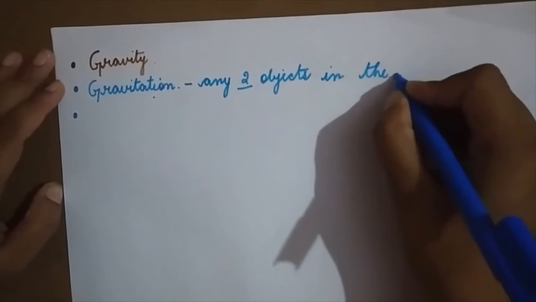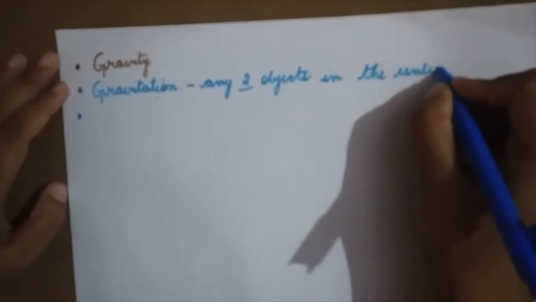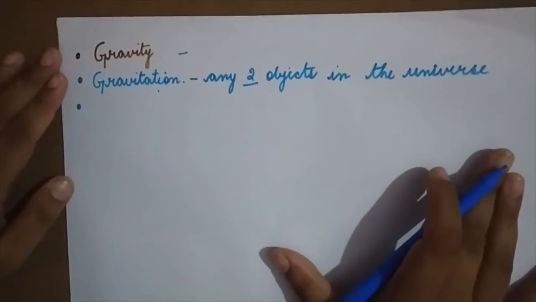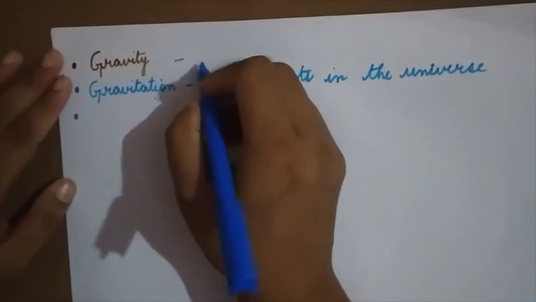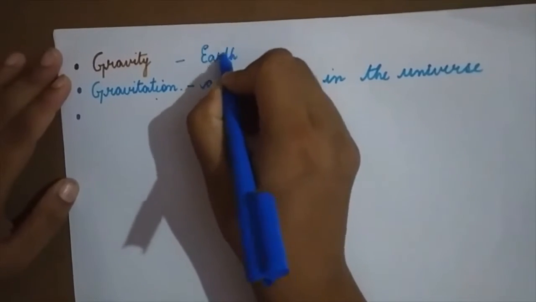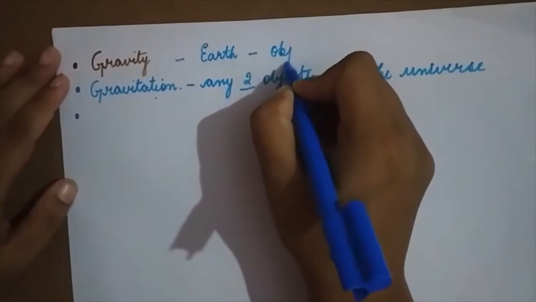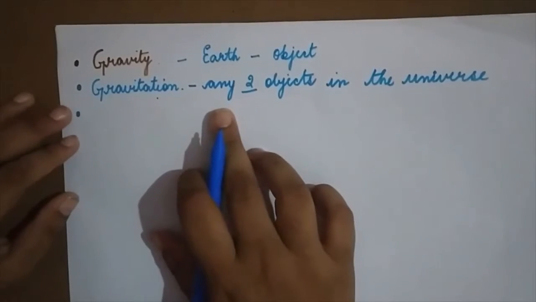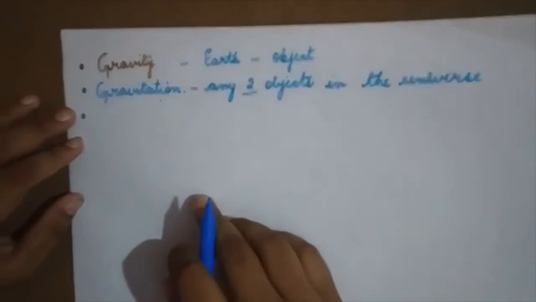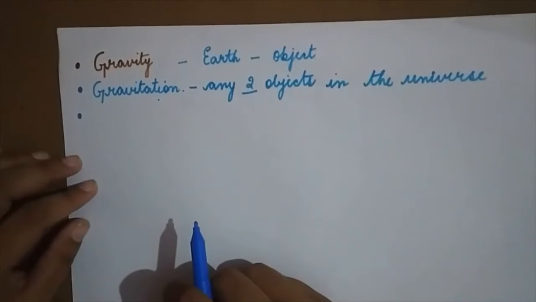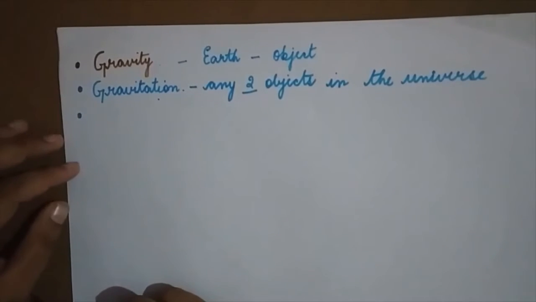Now, what is gravity then? Gravity is a force of attraction between the earth and any other object. Earth and the object. Here, when I'm talking about gravity, I'm being very specific. Whereas when it comes to gravitation, it's a force of attraction between any two objects in the universe. If you have understood these two terms, we will move on to the next concept.